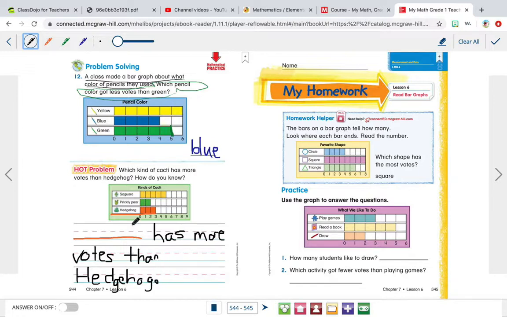So you have to pick which cactus has more votes than the hedgehog cactus. Okay? So the hedgehog cactus has 3 votes. Which cactus has more than 3 votes? Okay, my friends? So you're going to do that on your own. Pick which cactus has more votes.